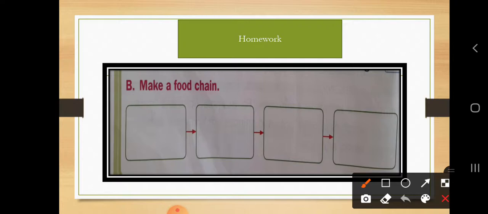Okay, dear students. So I hope there is no confusion about the concept of food chain. In the next class we are going to discuss the modes of taking food.